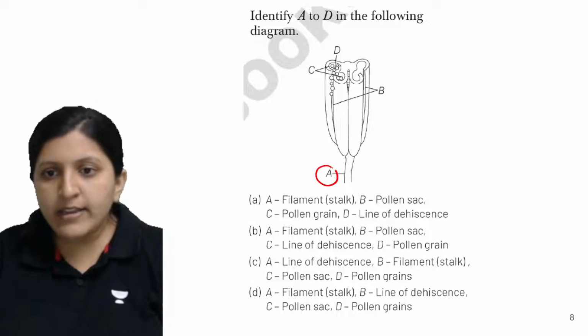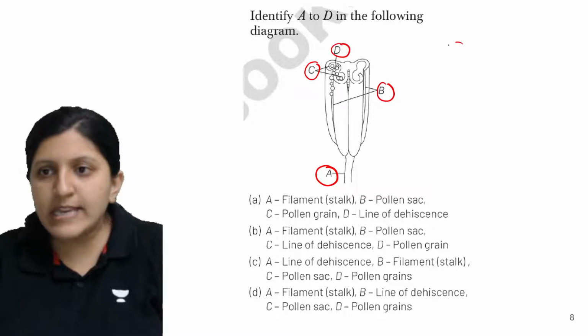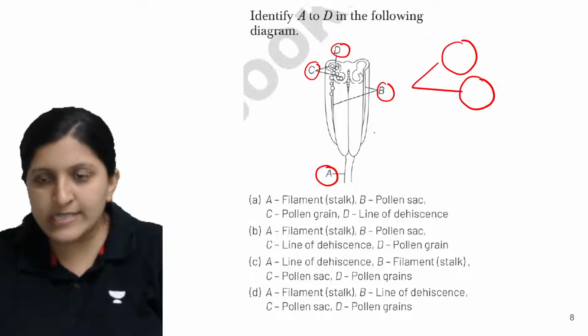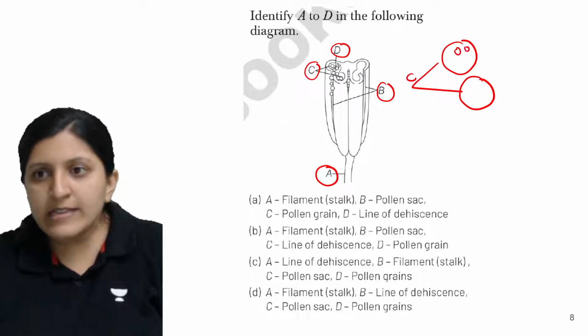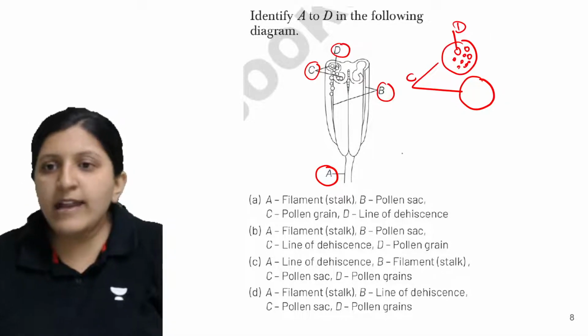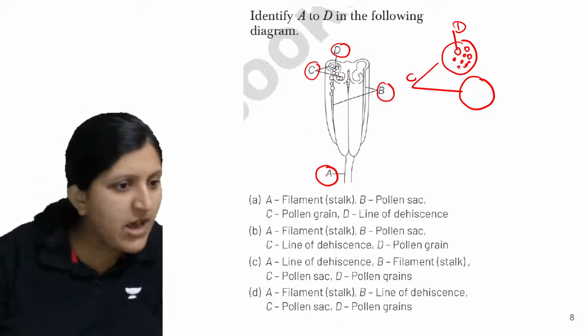A is given here. This one is B and this is C and this is D. Basically, the C labeling they have done for these kind of structures. So these are C here. Okay, and inside that the tiny structures that are given are labeled as D there. Okay, and let's have a look at this. So what is the answer?